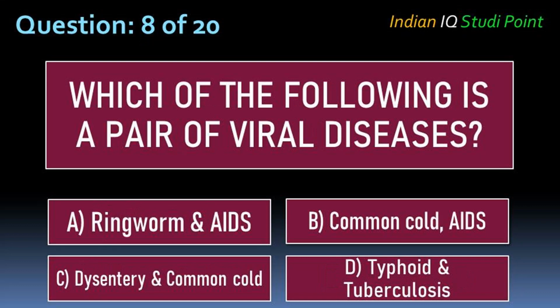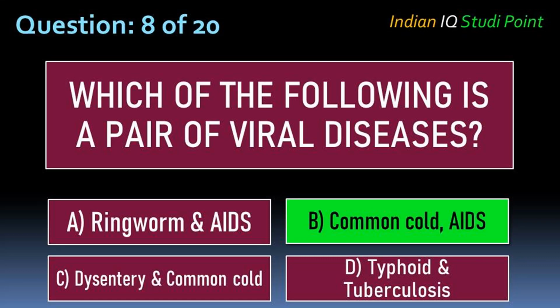Coming to the next question, which of the following is a pair of viral diseases? Option A ringworm and AIDS, B common cold and AIDS, C dysentery and common cold, D typhoid and tuberculosis. And the correct answer is option B common cold and AIDS.